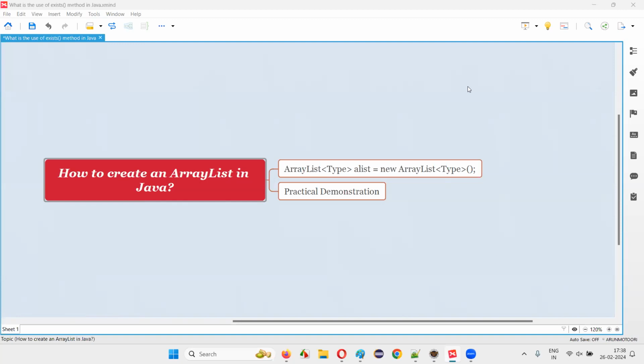In this session, I'm going to answer one of the Java interview questions. That is how to create an array list in Java.